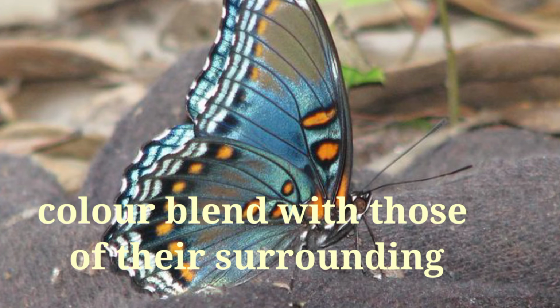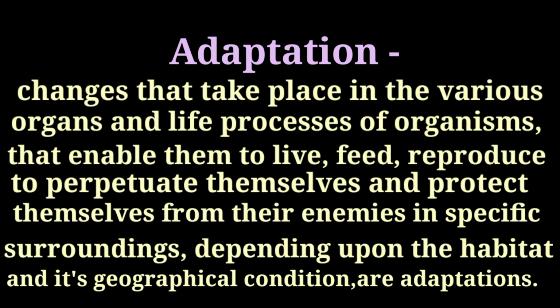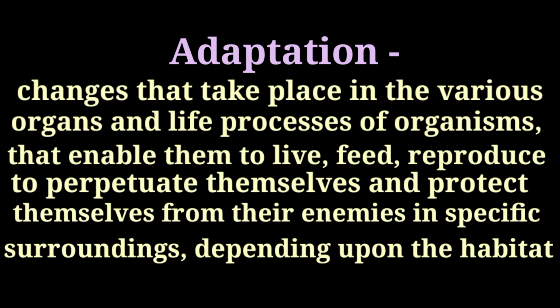Children, do you know we cannot easily spot colorful butterflies, lizards and grasshoppers because their color blends with that of their surroundings. From this, we say that the changes that take place in the various organs and life processes of organisms that enable them to live, feed, reproduce, perpetuate themselves and protect themselves from their enemies in specific surroundings, depending upon the habitat and its geographical conditions, are called adaptations.